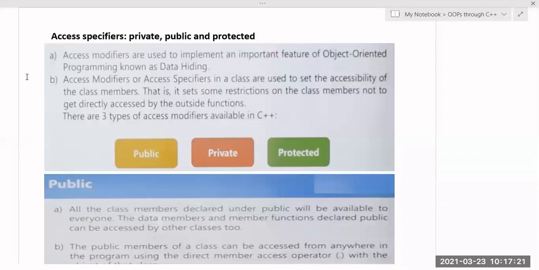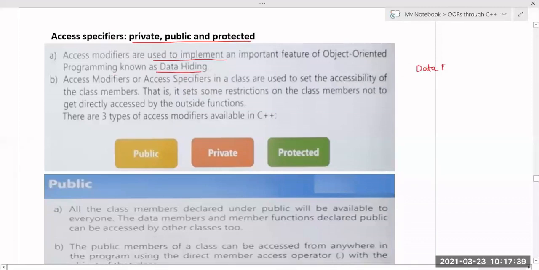Yes, sir. Right. So there are three important access specifiers: public, private, protected. Access modifiers are used to implement an important feature of object oriented programming known as data hiding. You have to remember these two concepts.